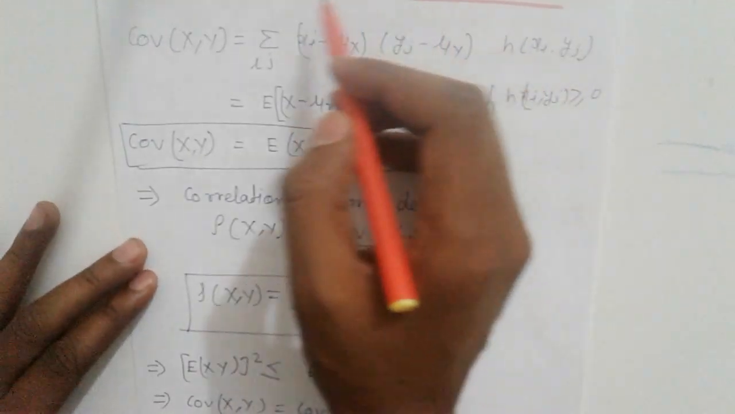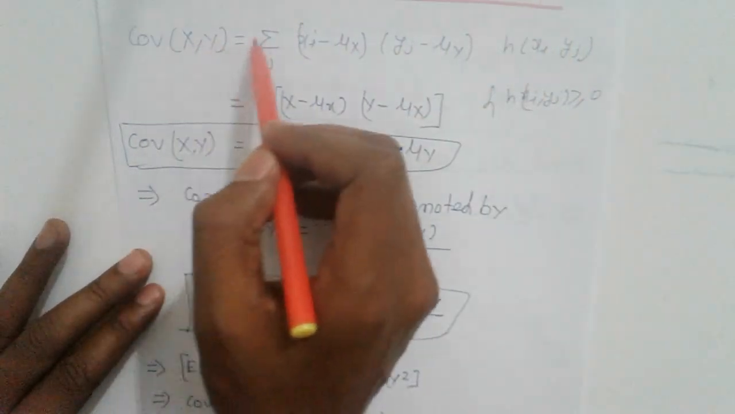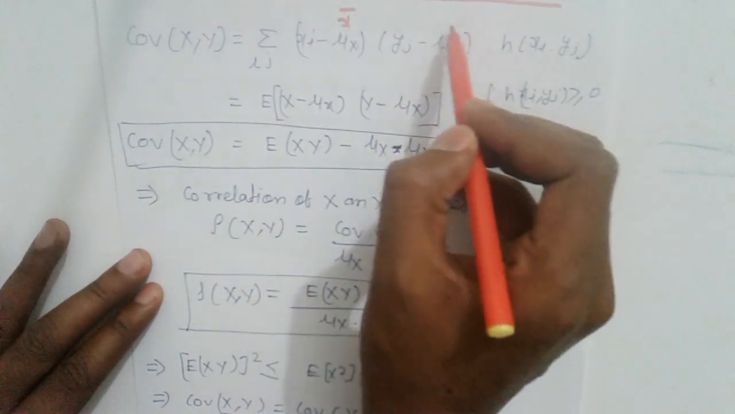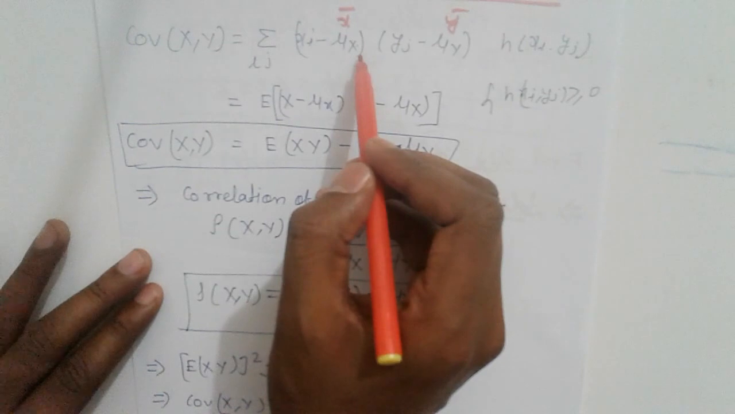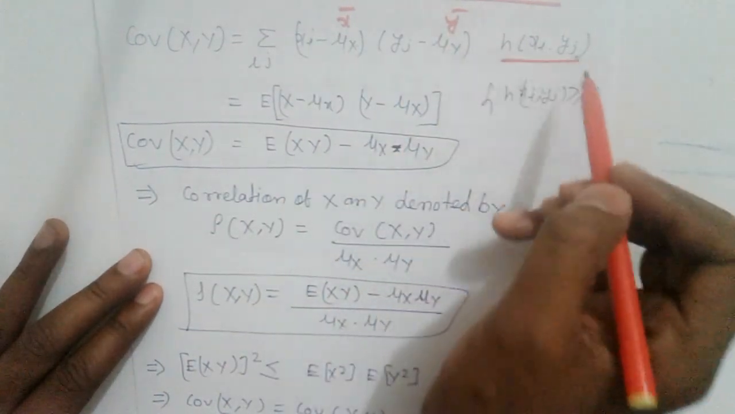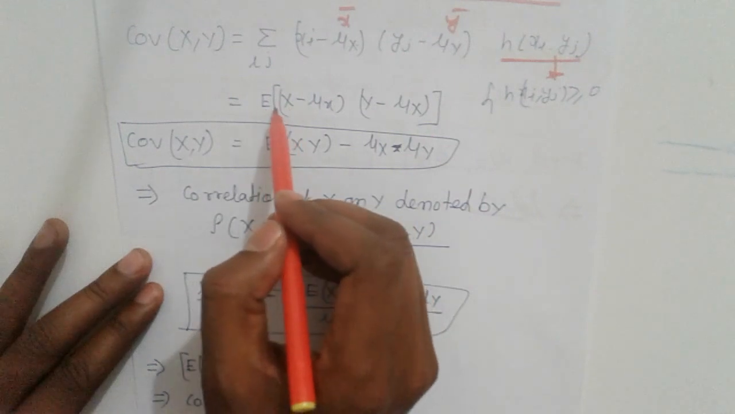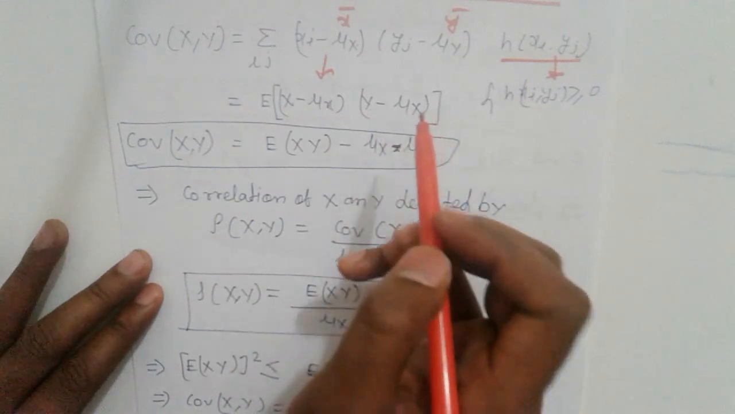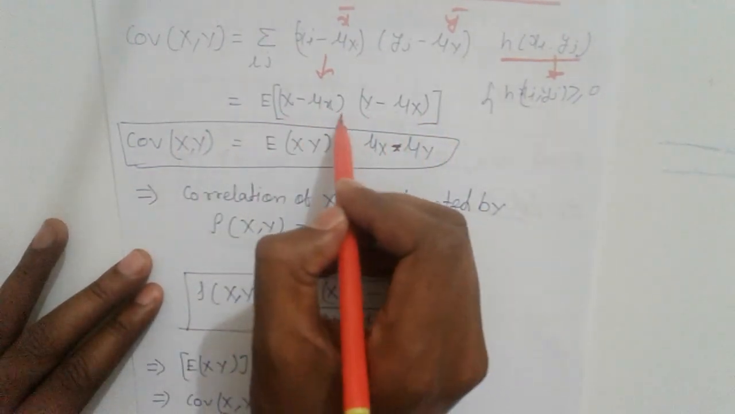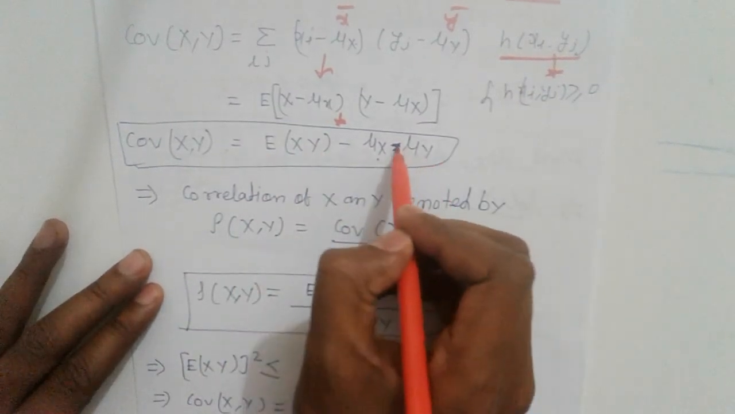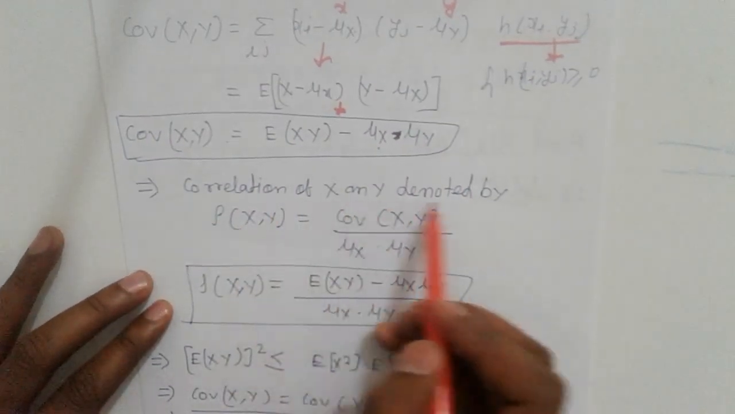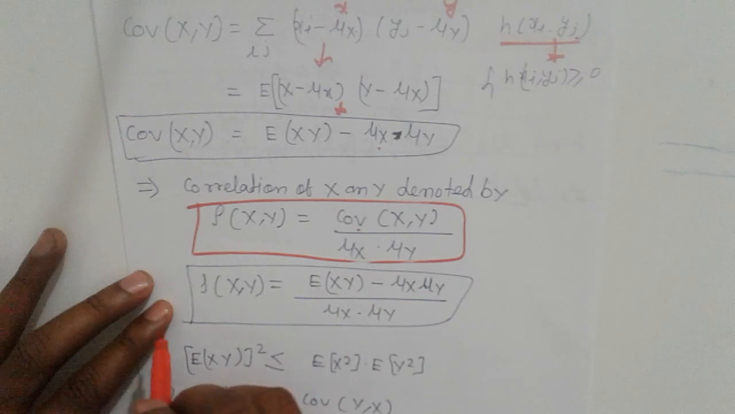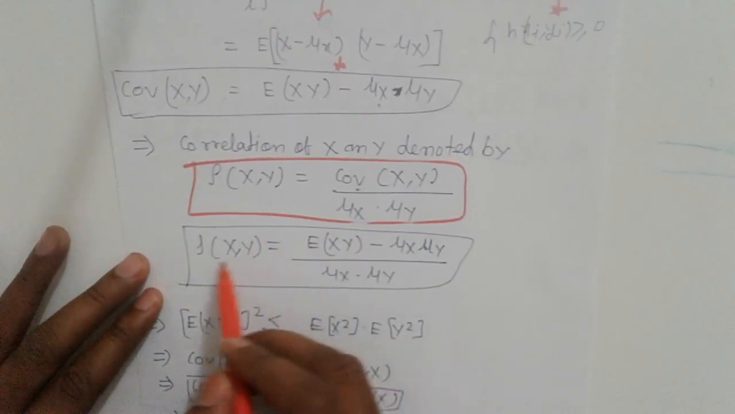Next topic is covariance and correlation. For covariance, we know it is built from the differences of xi minus mu x, that is x bar, and yi minus y bar. In terms of expectations, it is E[(X minus mu x)(Y minus mu y)]. Simplifying, we get the covariance as E[XY] minus mu x times mu y. The correlation of X and Y, denoted by rho, is important.